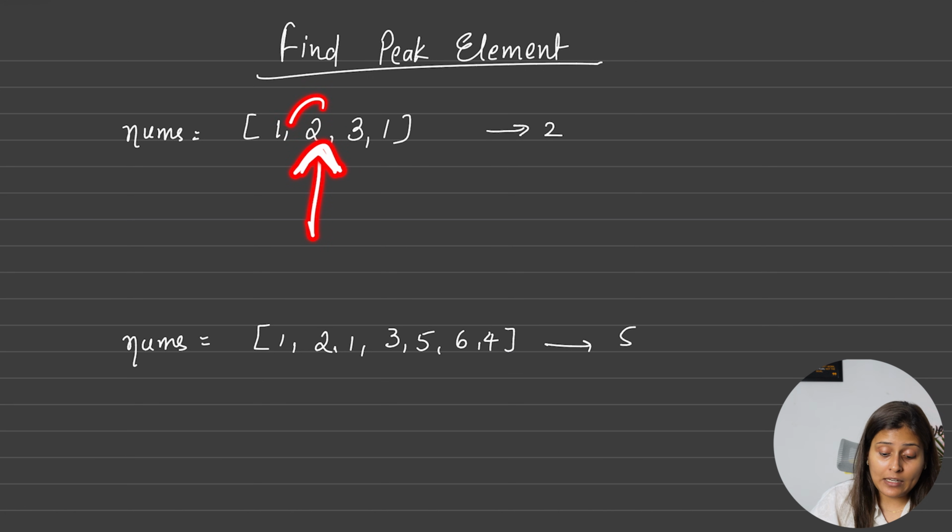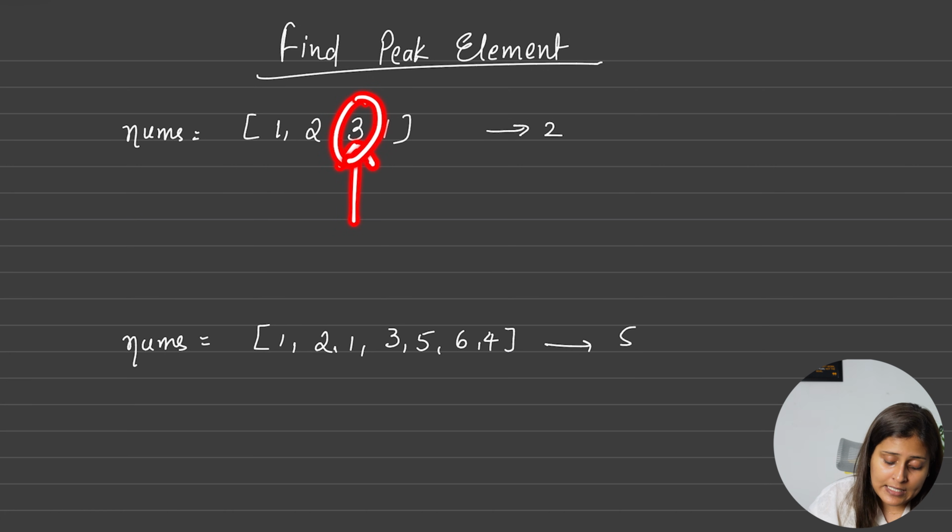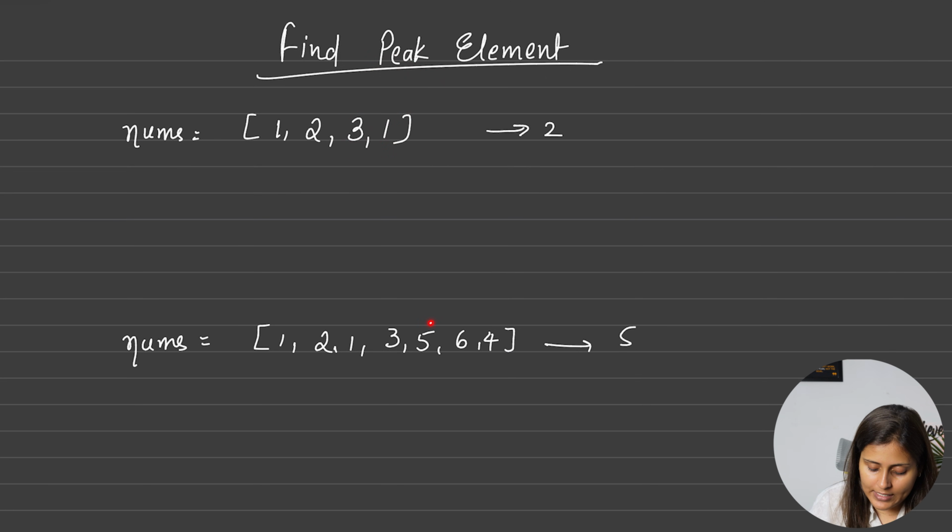And if it is a peak element, definitely it will be greater than mid plus 1, yes or no? Yes. But in this case it is not, so it is not a peak element. And if you see in the peak element, definitely this index is greater than mid plus 1, correct? Yes. Here also, 6 is greater than mid plus 1. So if that is the case, I can say 5 is greater than 6, yes. Then I can say that will be the peak element, correct?